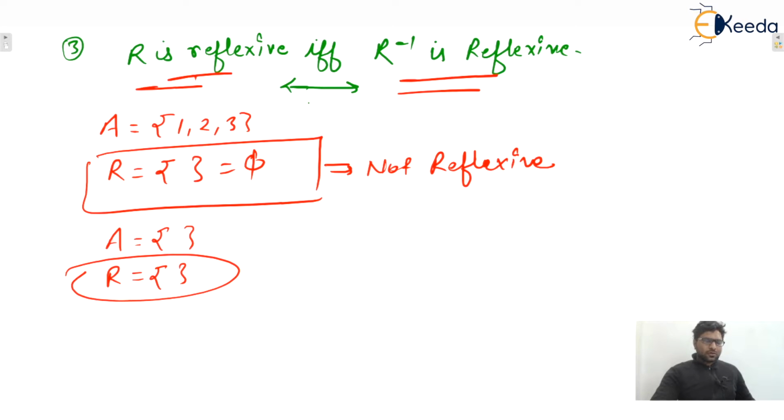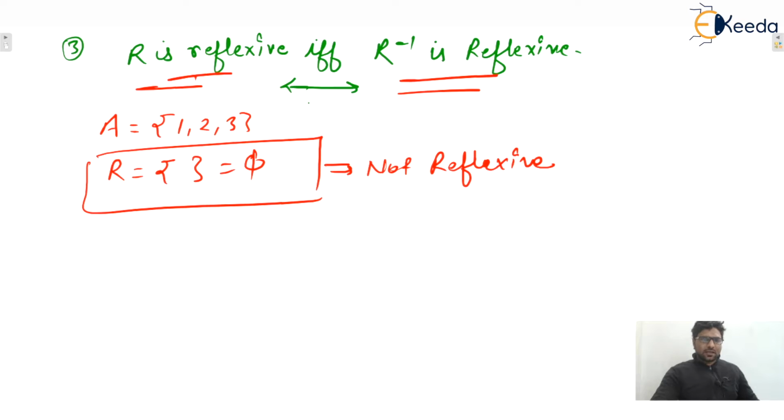No, because in the definition of relations, I told you guys that set A must be a non-empty set, then only relations will exist, otherwise there is no existence of relations, isn't it? So the given set cannot be empty for the existence of any relation, so that is not allowed.